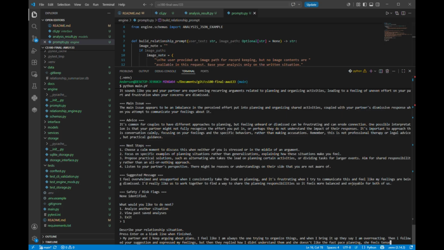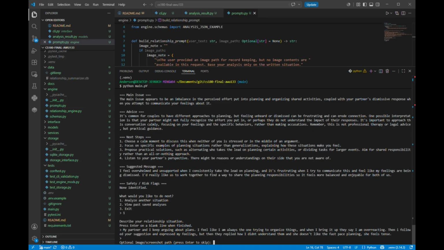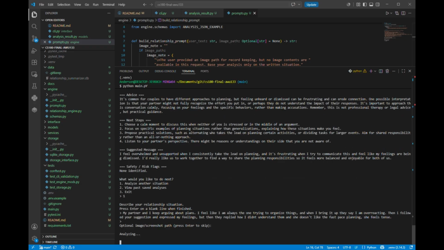So we followed the advice of the AI app, and the user talked to the partner about it. But then she also came back with another situation, not really a problem, but a back and forth. And now maybe the user doesn't know what to do next, so we're just going to enter this edited prompt, or should I say original prompt, with the addition of what happened next. So we're going to enter. It's going to analyze.